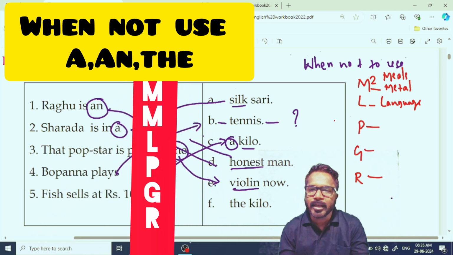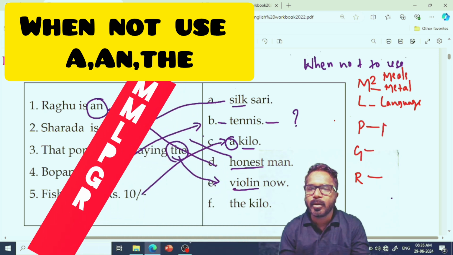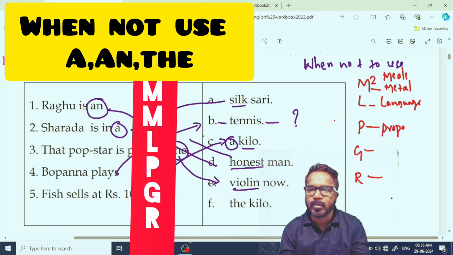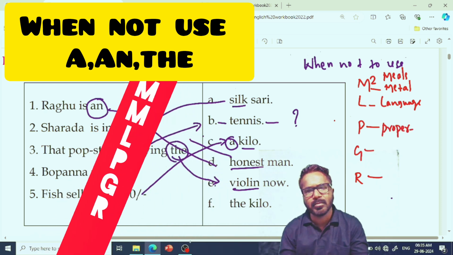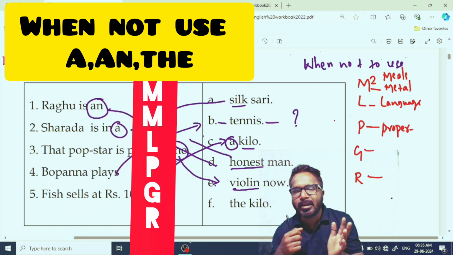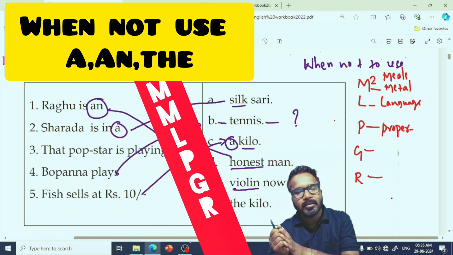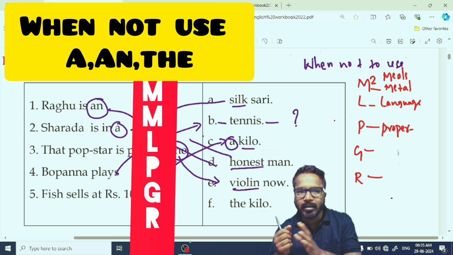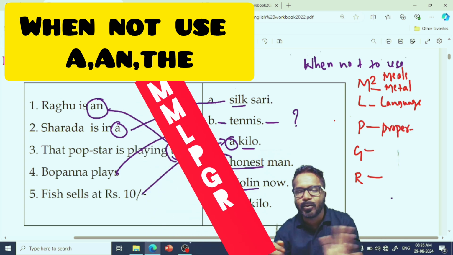Next, P stands for proper noun. You might have understood proper noun. For example, Ramesh is my friend. Santosh is my best friend. Not a Santosh, the Santosh, no article.